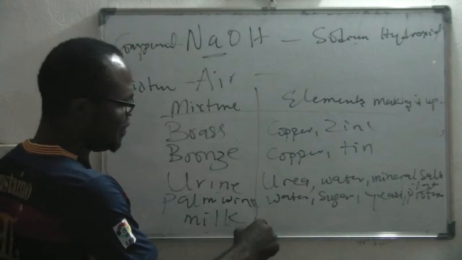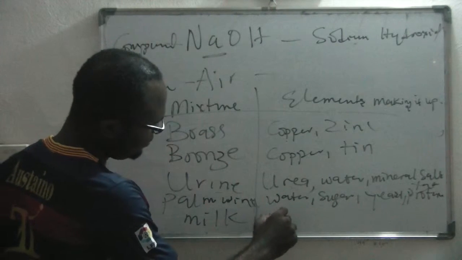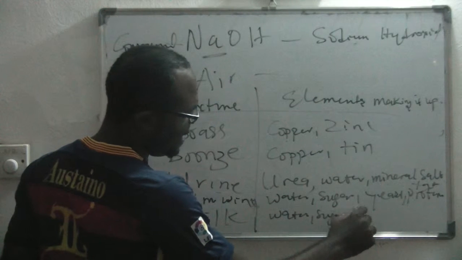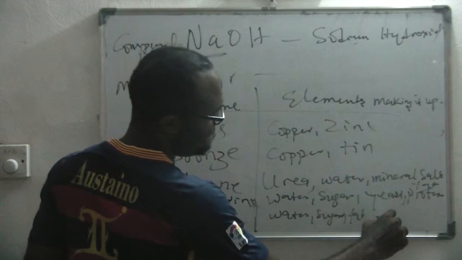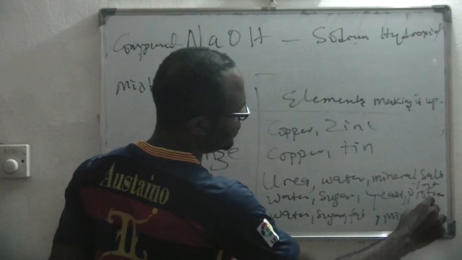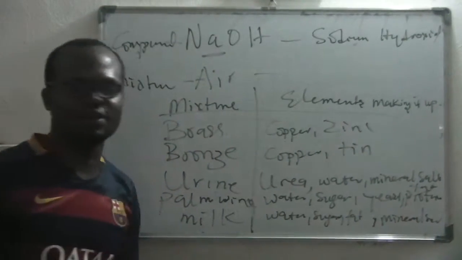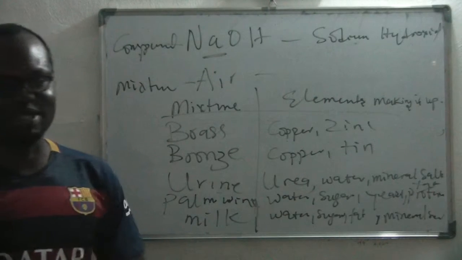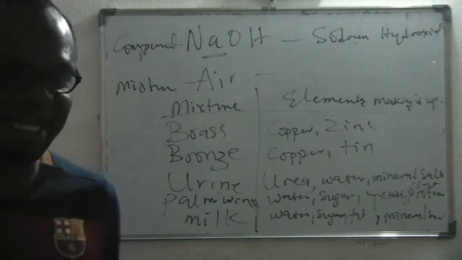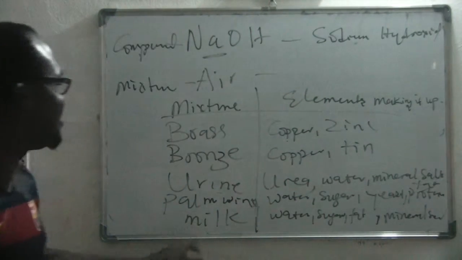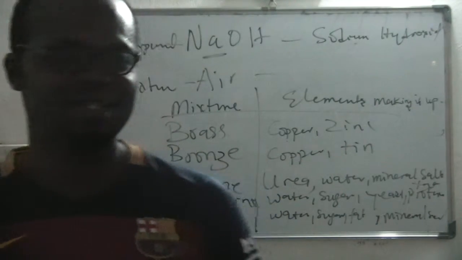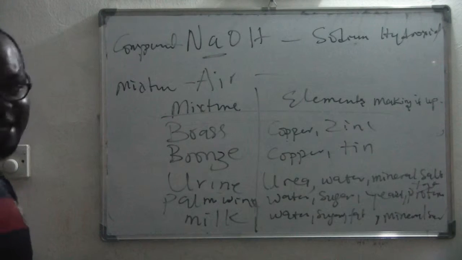Whereas milk is made up of water, sugar, fats, protein, mineral salts and so on and so forth. So whenever you see milk, you know that it's a mixture of plenty things. You have to put water and all this to make milk. The same thing with palm wine. They are all mixtures. Is that clear? Yes, sir.